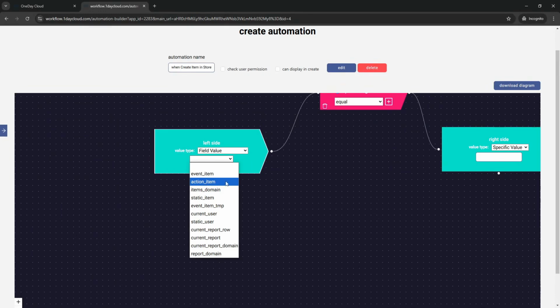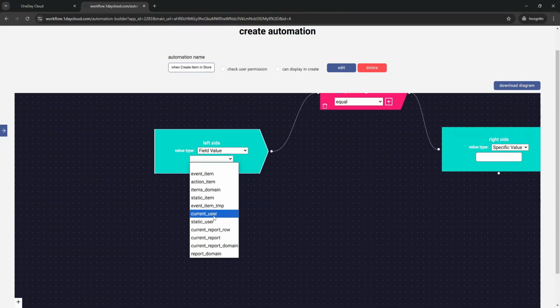For example, if you remember when we changed the stock number and then created a new item in the task model, the new item that you just created is the action item. Next is the item domain. You get multiple items and then you get some value from them, or you set a new value into them. Next is a static item. You just choose a specific item. Next is the event item temp. It's the event item, but before you apply the change onto it.